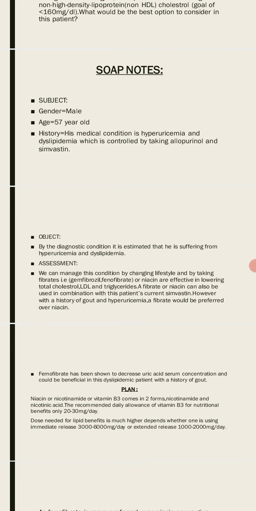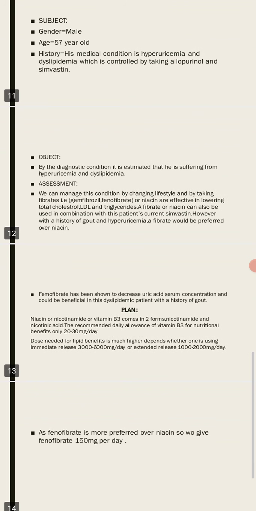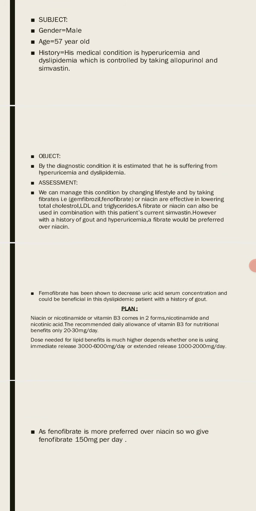Assessment. We can manage this condition by changing lifestyle and by taking fibrates or niacin, which are effective in lowering total cholesterol, LDL, and triglycerides. A fibrate or niacin can also be used in combination with the patient's current simvastatin. However, with a history of gout and hyperuricemia, a fibrate would be preferred over niacin. It means that if the patient is suffering from gout and hyperuricemia both, then a fibrate is more preferable than niacin. Fenofibrate has been shown to decrease uric acid serum concentration and could be beneficial in this dyslipidemic patient with a history of gout.